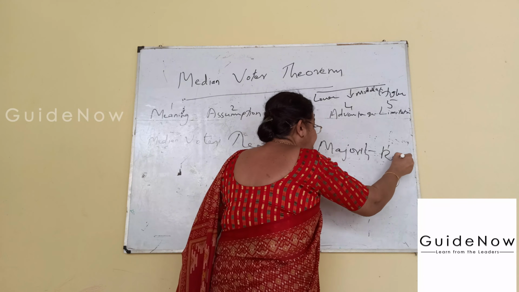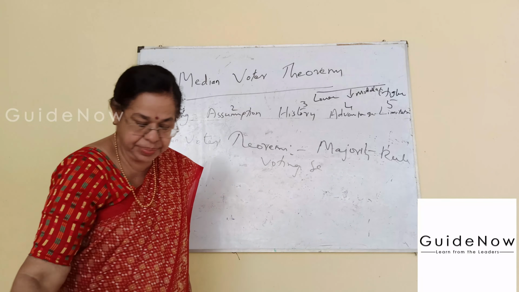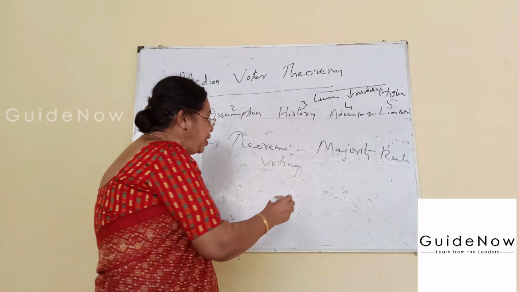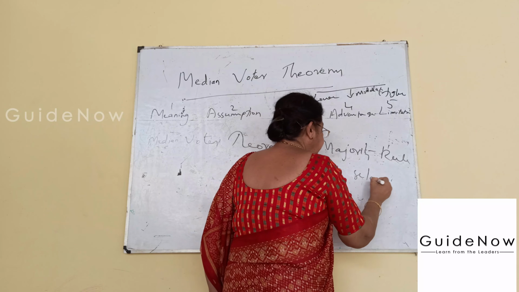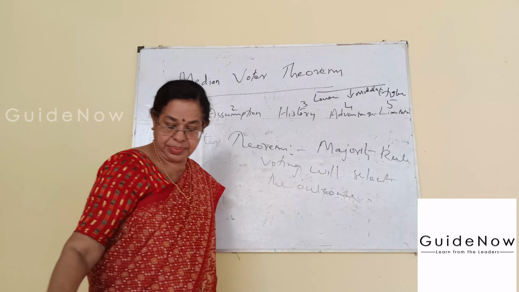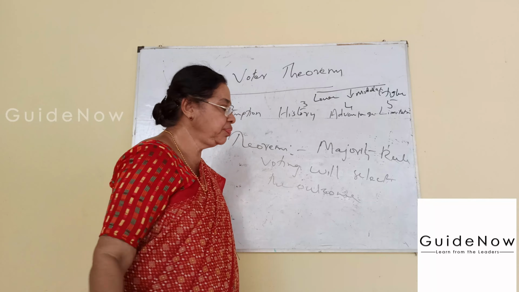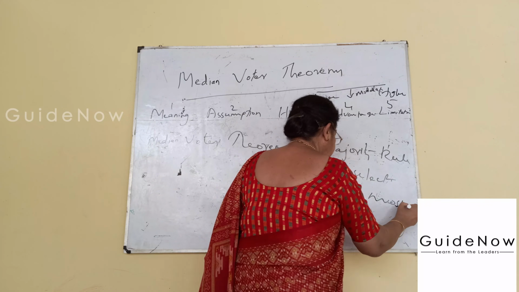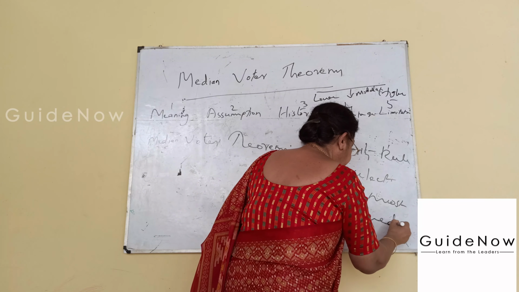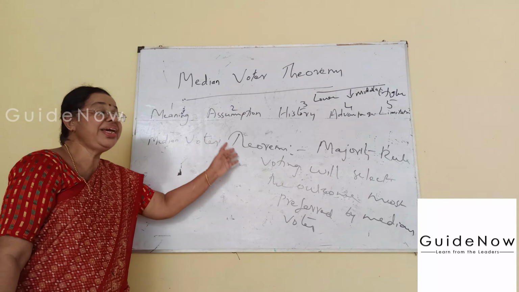Majority rule voting will select the outcome most preferred by the median voter. This is the median voter theorem.